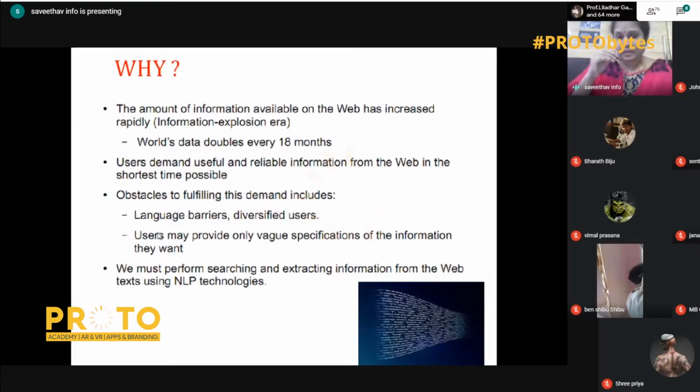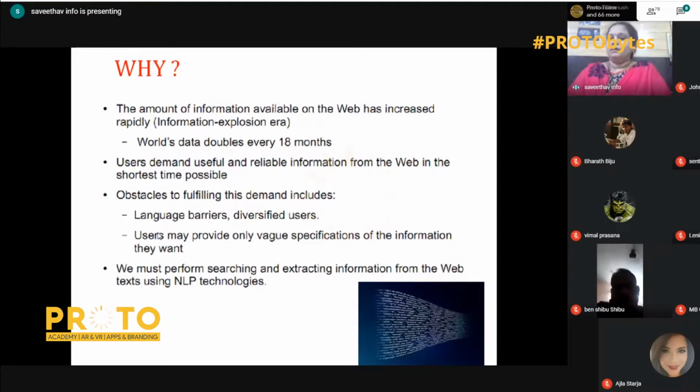So going into why, why we need text analytics? Information is available vastly on the web. They term this era to be the information explosion era. It keeps on doubling, and we have to give the users useful information. So how to give useful information? Of course, we have to go in for analytics, and that is why we have data science exploring so largely. Many people work on artificial intelligence and machine learning, and all these were derived from the need for users' demand. And text analytics also comes under natural language processing.